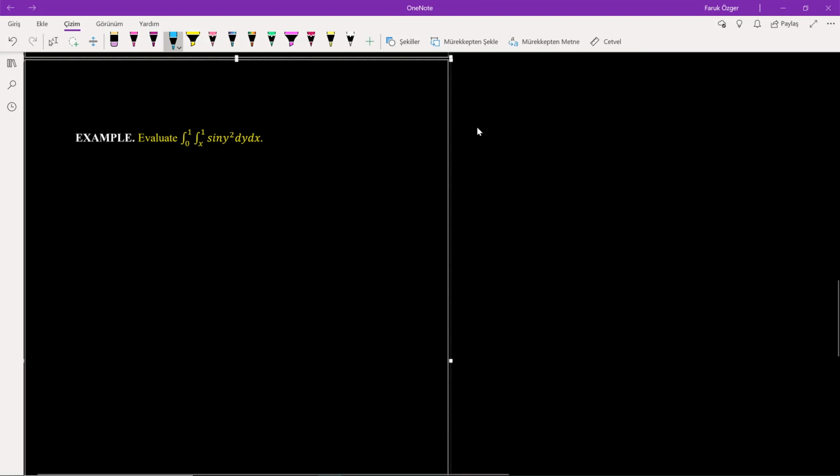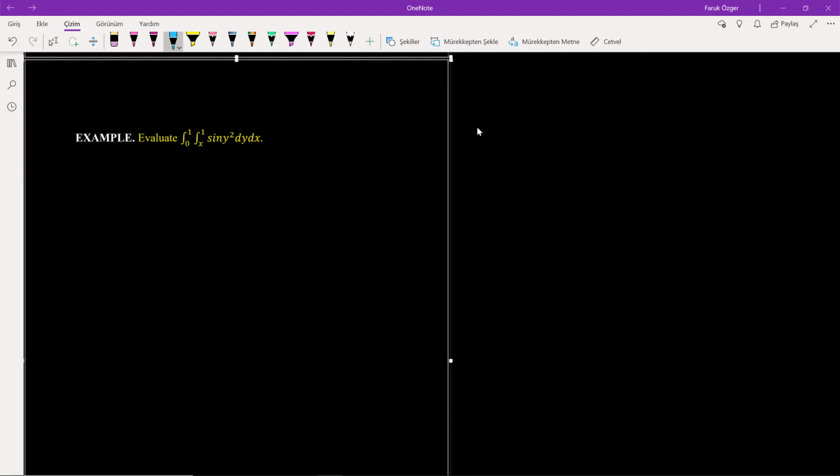Hello everyone! Is it possible not to be able to integrate each function? In other words, do we have an antiderivative for each function? The answer is no. Sometimes we do not have an antiderivative for functions. Sometimes we cannot integrate functions.